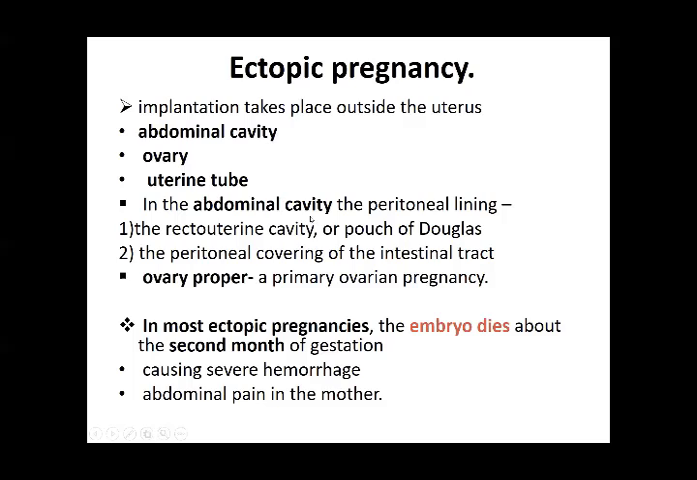Then ectopic pregnancies: implantation takes place outside the uterus, in the abdominal cavity, ovary, uterine tube, peritoneal lining, or ovary proper. In most of these, the embryo dies in the second month, because there is no space for the baby to grow. When this occurs, there is severe hemorrhage and severe abdominal pain, which is a sign of acute emergency in the middle of the pregnancy. Abdominal pain and bleeding are automatically taken as ectopic pregnancy.